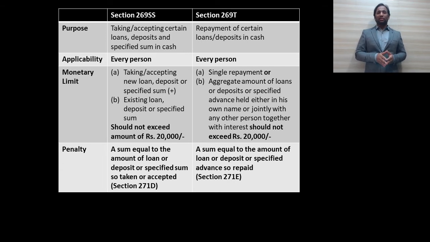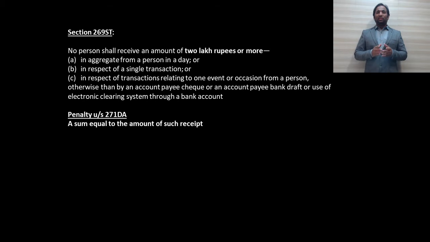Okay, now coming to the new section 269ST. This section says that if any person receives an amount of rupees 2 lakhs or more in cash, then such a transaction is unlawful. The penalty is again the same, which is 100% of the transaction amount. Now, talking about this section in more detail, the rupees 2 lakhs limit has to be seen per day from one single person or for one single transaction or for one single event received from one person.